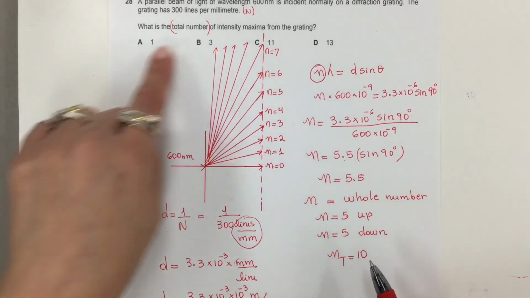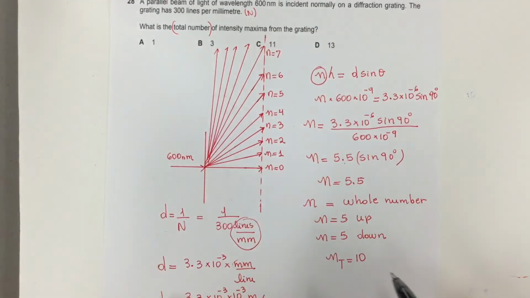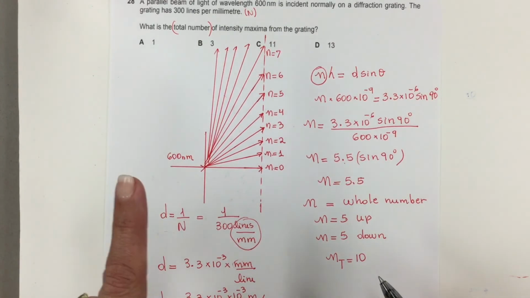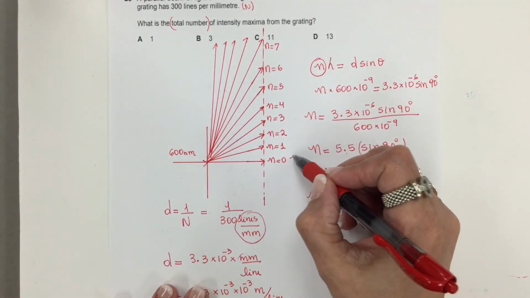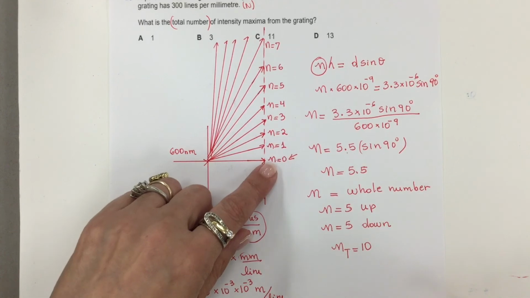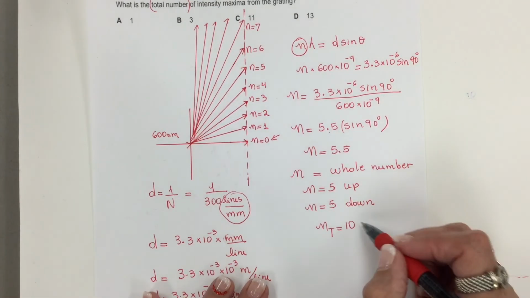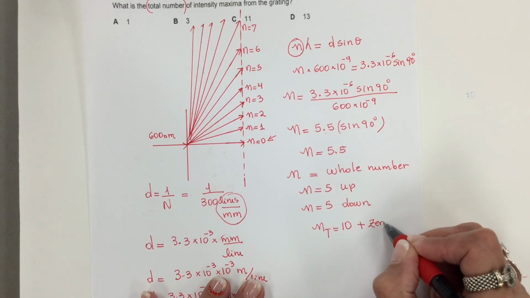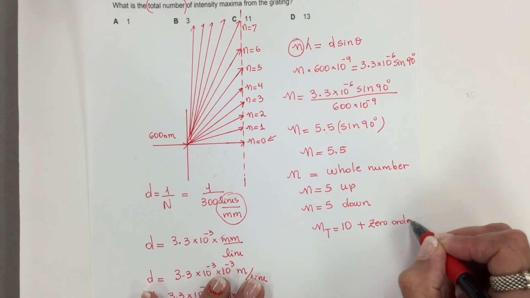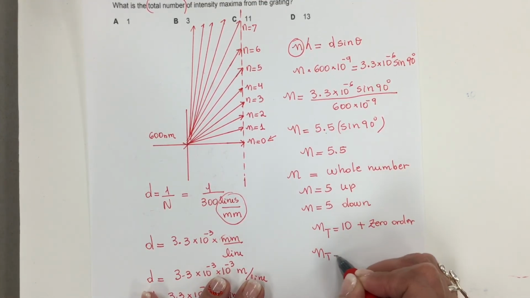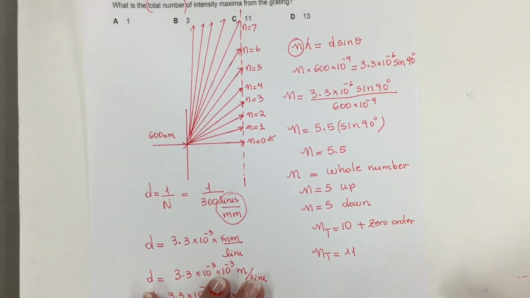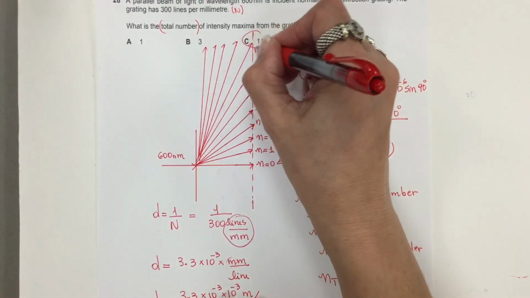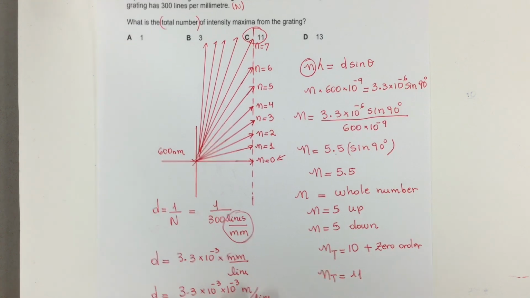Okay, 10 is not an option, because we forgot something. This here is also a number, so I have to add my zero order, and the total number is 11. And this is option C. Beautiful problem.